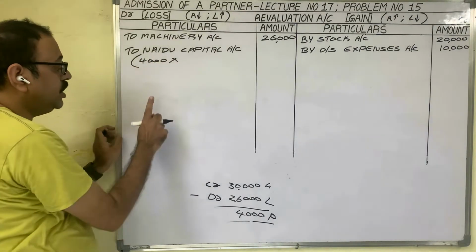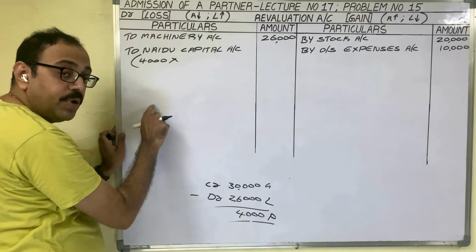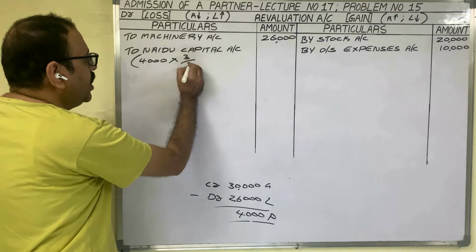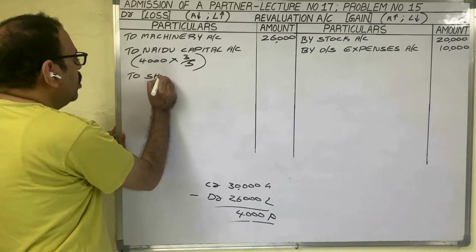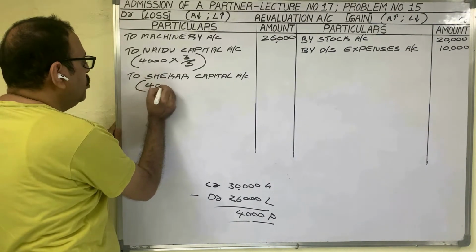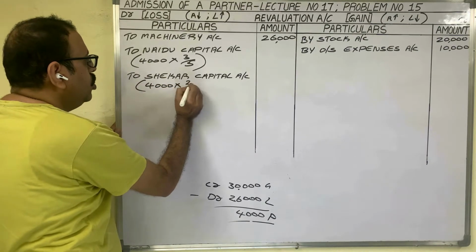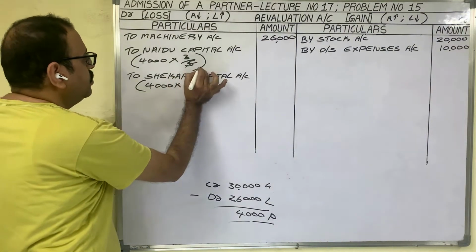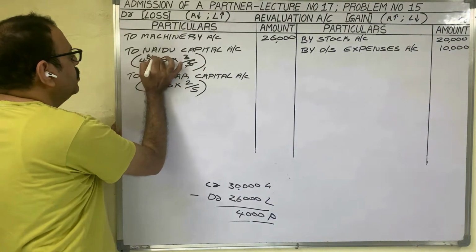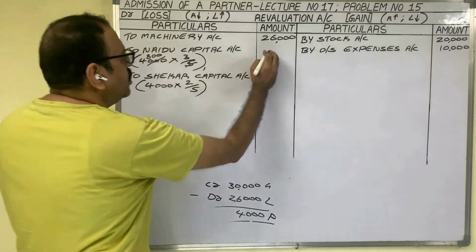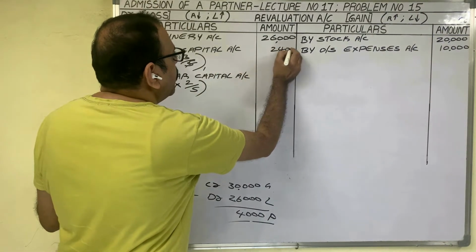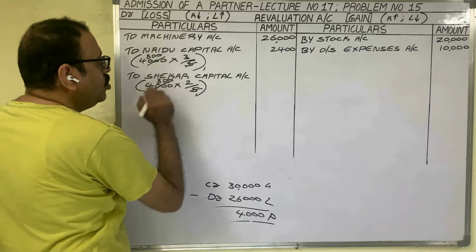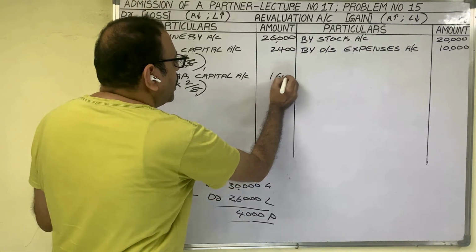And the old ratio is 3:2, no? 3 belongs to Naidu. 3 by 3 plus 2, 5. To Shekar capital account, profit 4,000 rupees into 2 by 5, Shekar's old share. 800 into 3, 2,400. 800 into 2, 1,600.